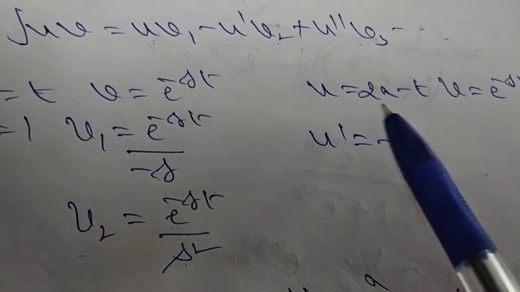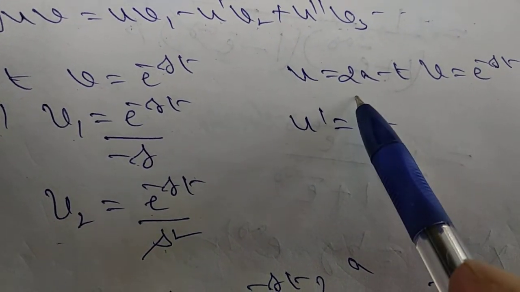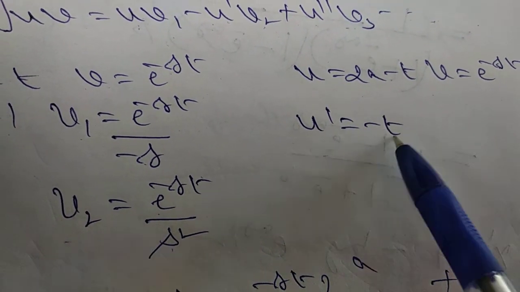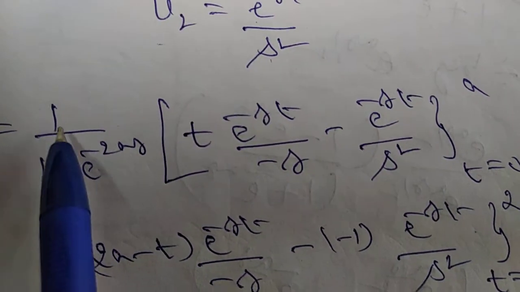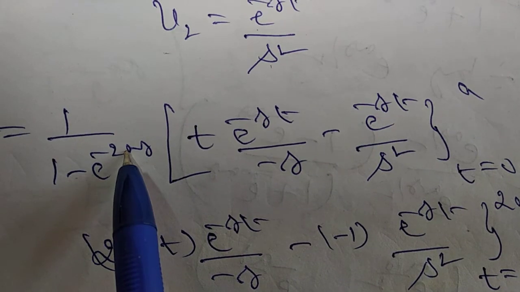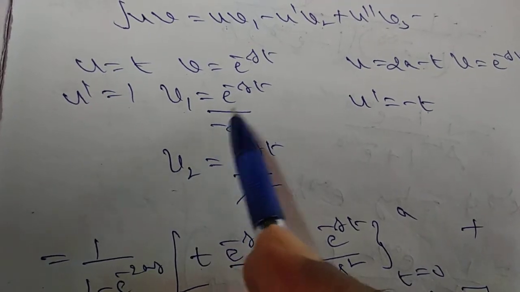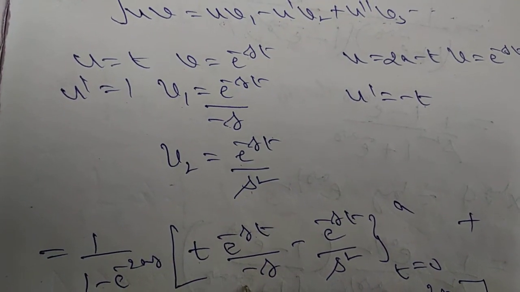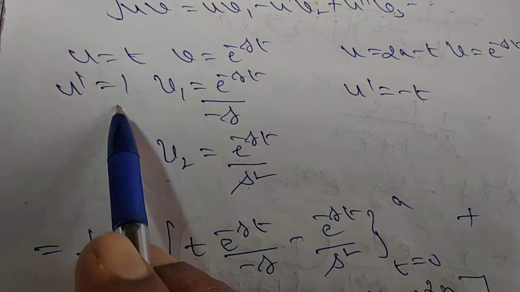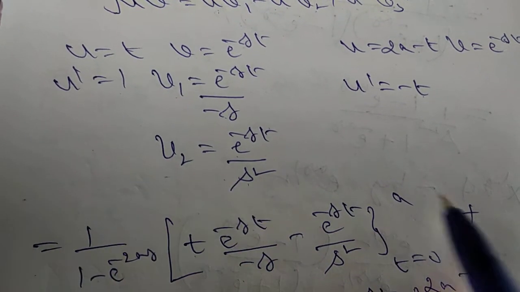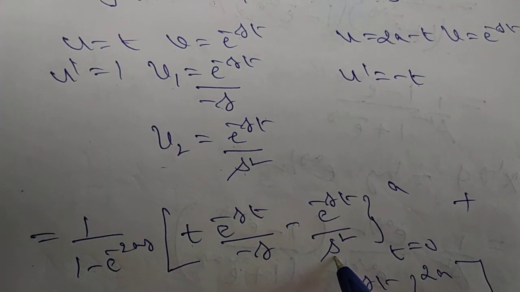And for the second integral, u is equal to 2a minus t and u dash is equal to minus 1. So now we have to integrate. So 1 over 1 minus e power of minus 2as, u means what here? t into v1, e power of minus st divided by minus s, minus u dash 1 into v2, e power of minus st divided by s square.